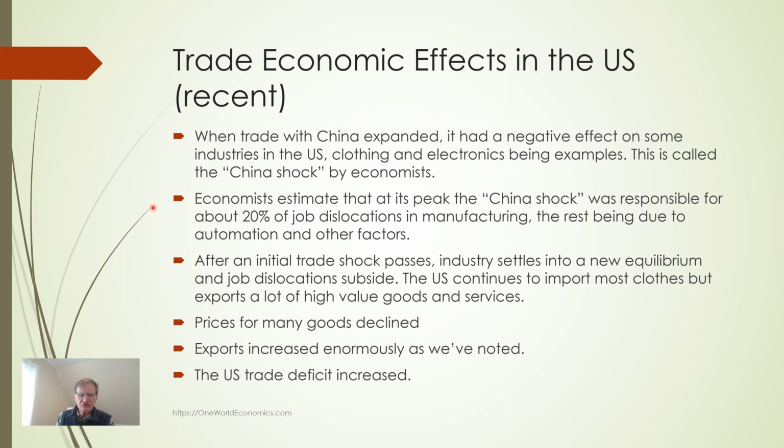After an initial trade shock passes, industry settles into a new equilibrium and job dislocations subside. The US continues to import most clothes, but exports a lot of high value goods and services. Prices for many goods declined. Exports increased enormously, as we've noted. The US trade deficit increased. We'll discuss that a bit more later.